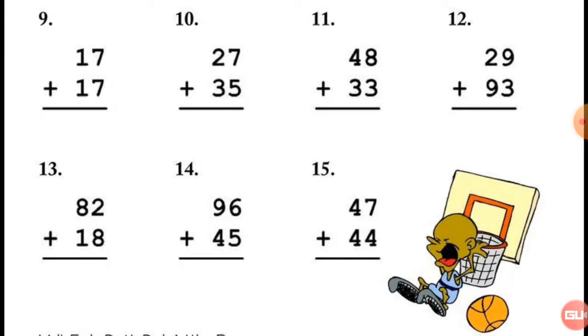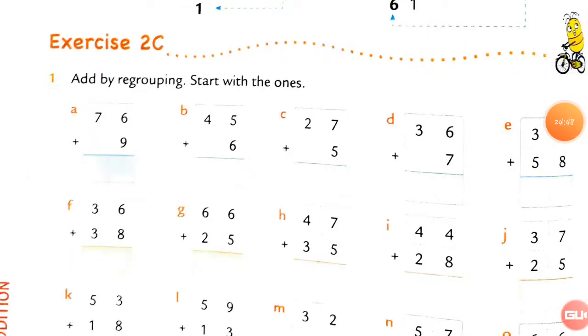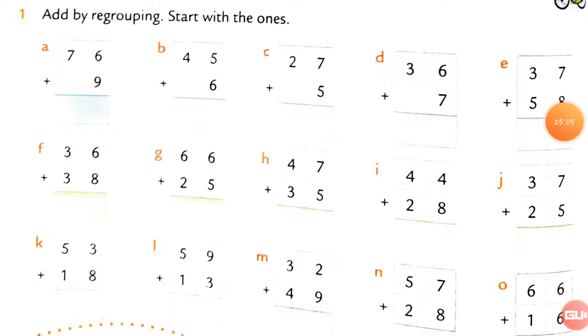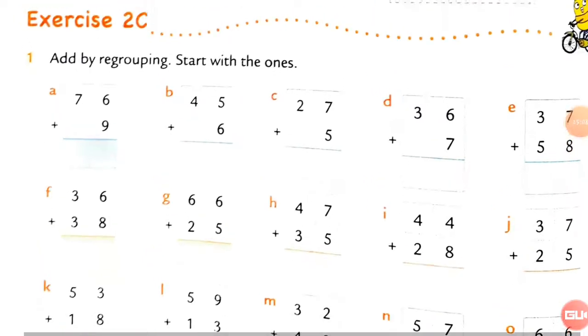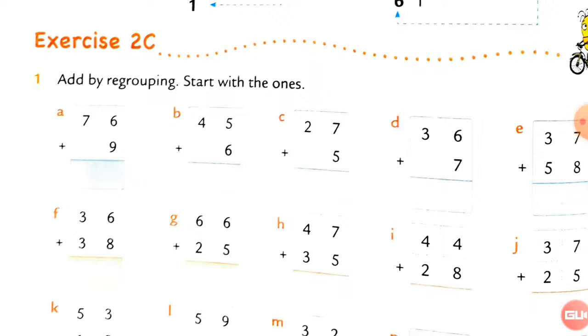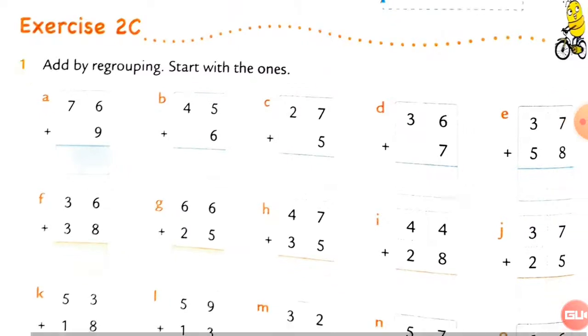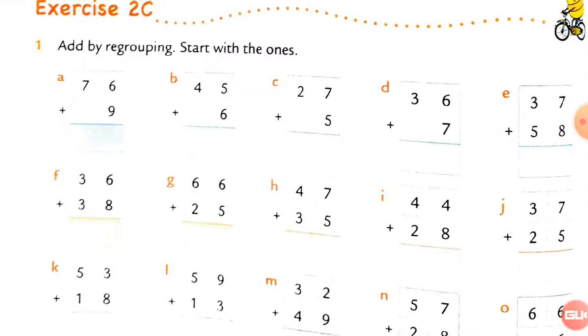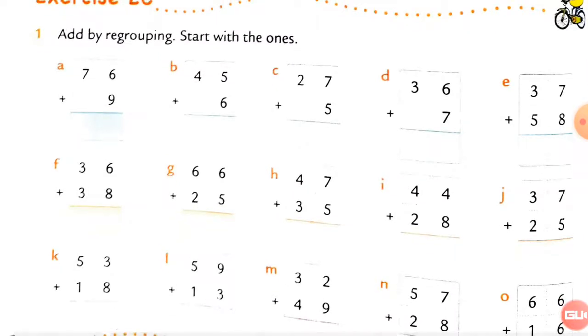Now let's go for the textbook exercise. So you want to write the textbook exercise. See students, this is your textbook exercise. Exercise 2A we completed. Exercise 2B we did yesterday, and today we are going to do exercise 2C, right? So let's start doing this exercise. Okay students, let's start this exercise 2C. We completed exercise 2A and 2B. So here is exercise 2C. Okay, so let's start adding this.